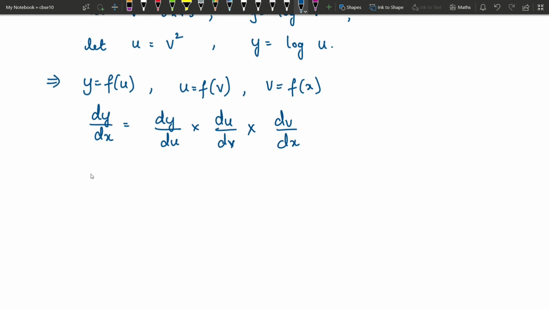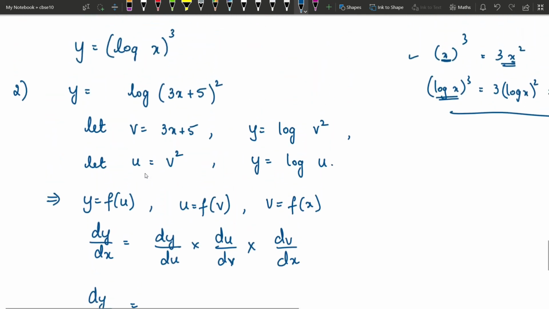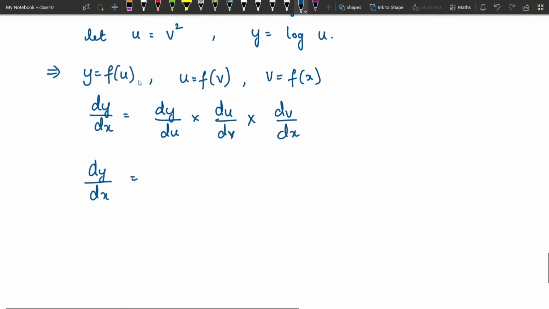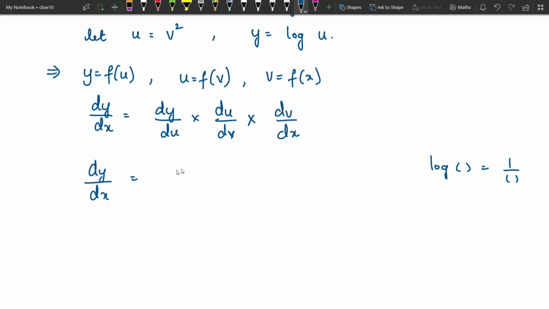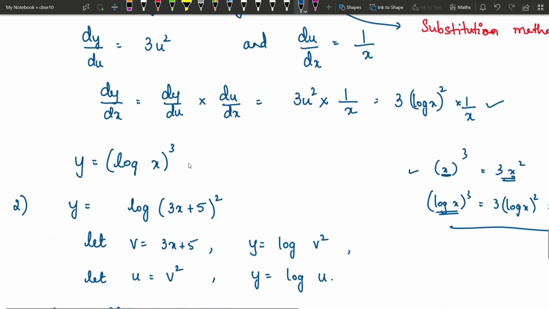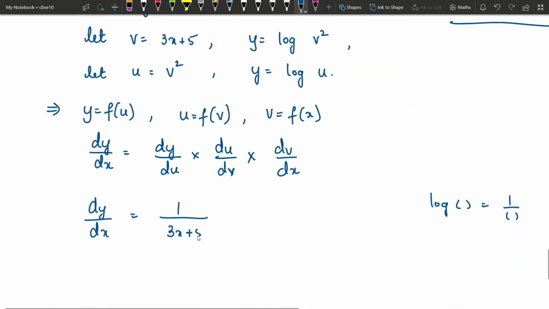So if you solve it as it is, that is, if you solve it in a one-line method, then what is the outermost function? Log. And derivative of log is 1 by x. So here whatever is there, log of something is there, right? Whatever is there, that you have to write it in the denominator. See, derivative of log x is 1 by x. Now in place of x I have something else, isn't it? So whatever is there here, that needs to be written here. So I will write 1 by, what is there? 3x plus 5, right? So 3x plus 5 whole square.